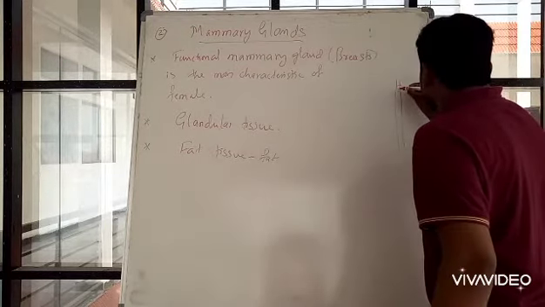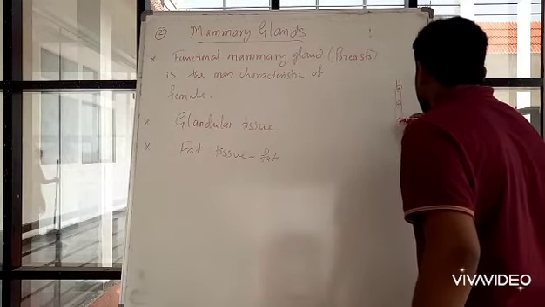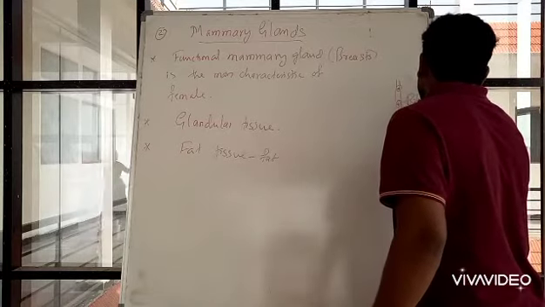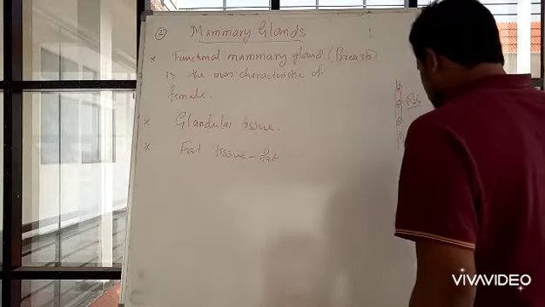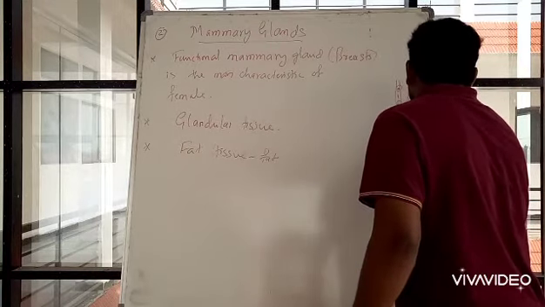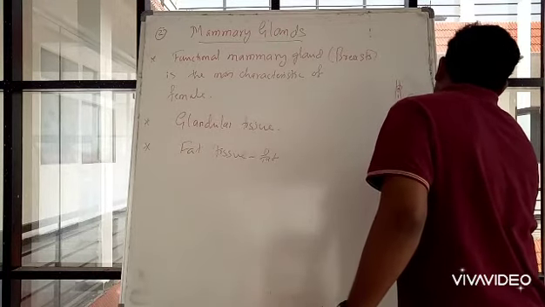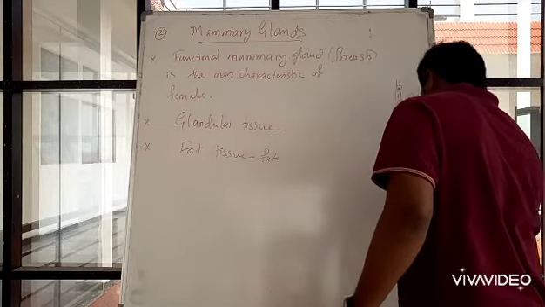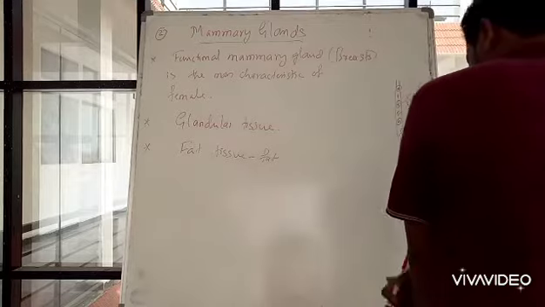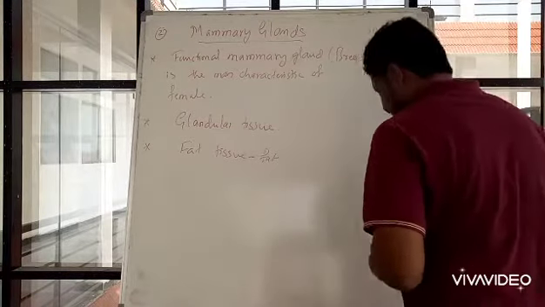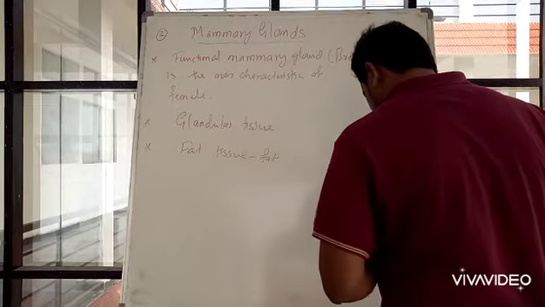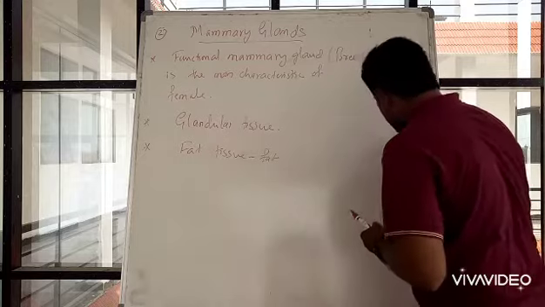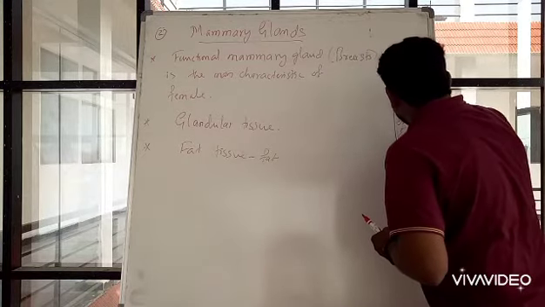Here various ribs are represented like this, the rib bones, and these are the muscles between the ribs. Inside, one more muscle is there, known as the pectoralis major muscle.